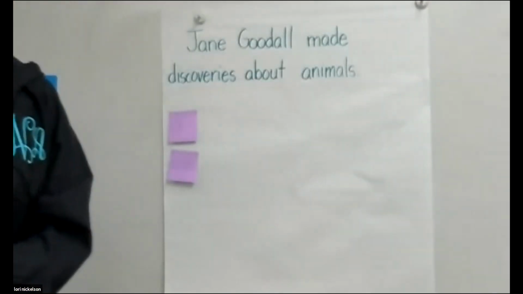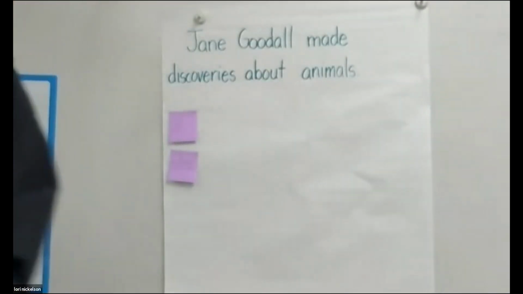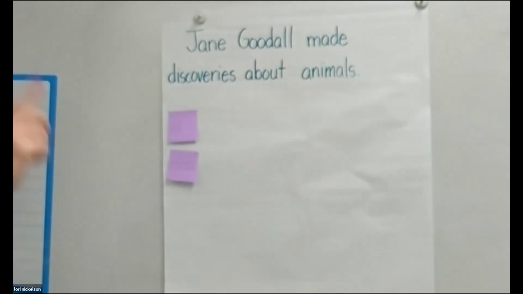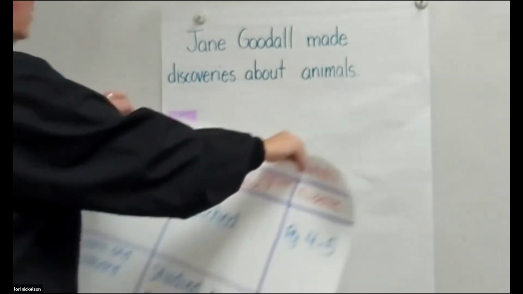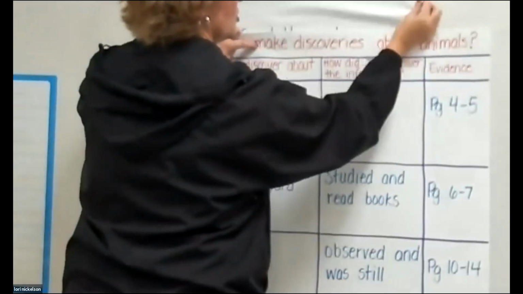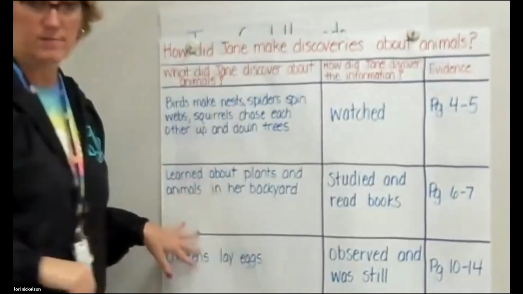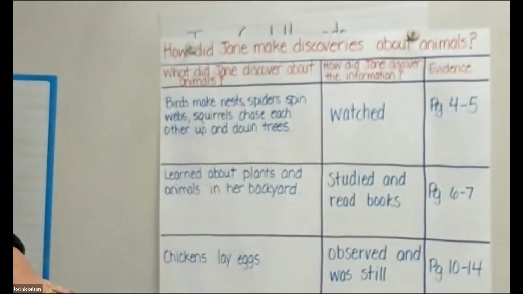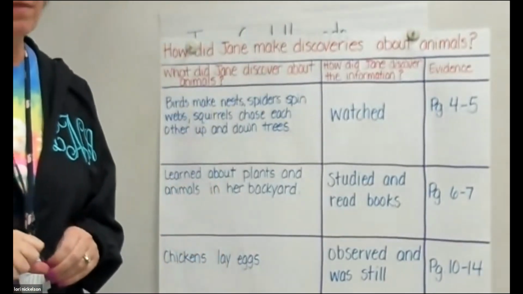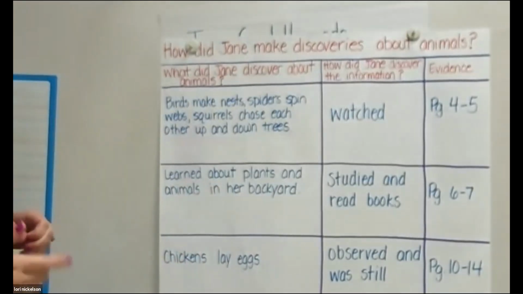So you're asking, where do I get the facts and details? Well, I've got your answer. We're going to use this chart here to help us get some details. This chart is how did Jane make discoveries about animals?